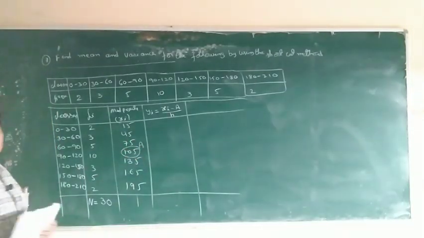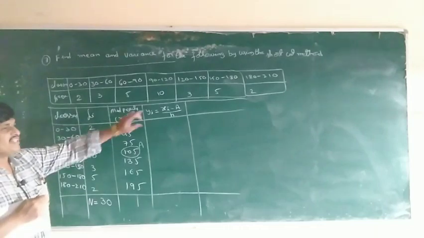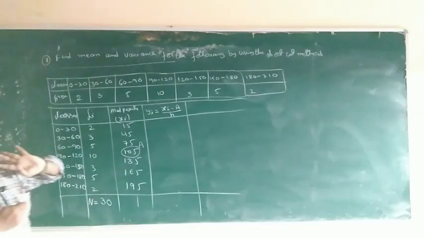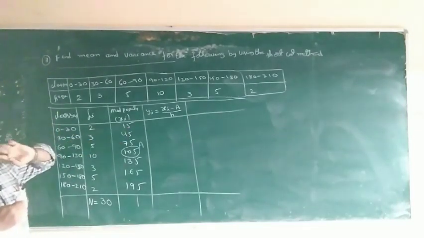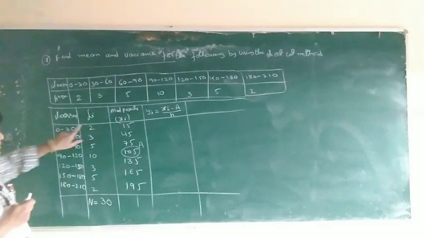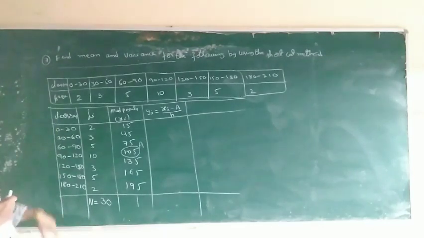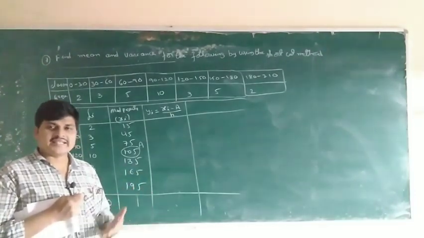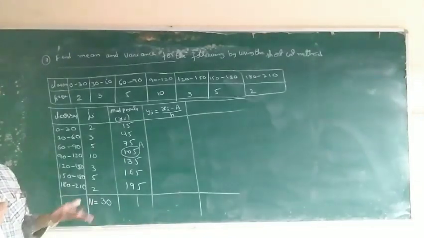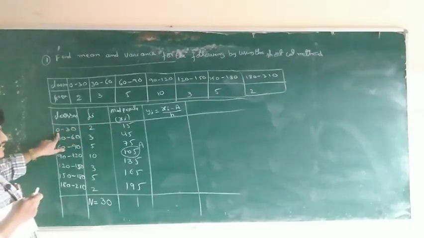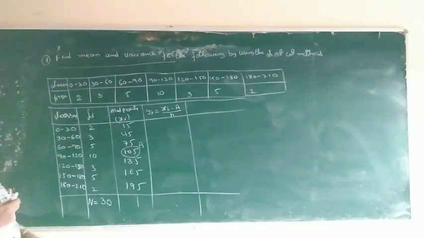Shortcut method is very simple, because Yi is equal to Xi minus A by H. In the continuous frequency distribution, what is Xi? Xi is nothing but midpoints of class intervals. In a discrete frequency distribution, observations and frequencies are directly given. Here it is not given, so we find out Xi as midpoints of the intervals.